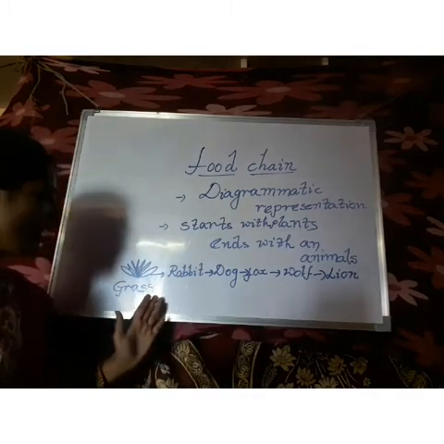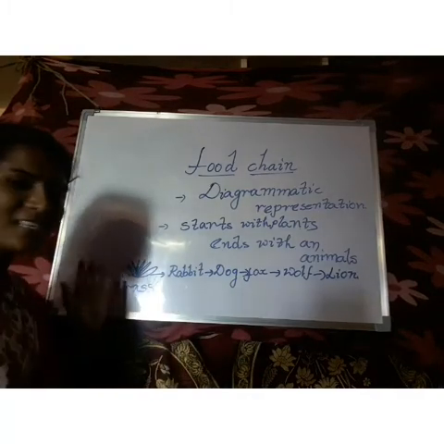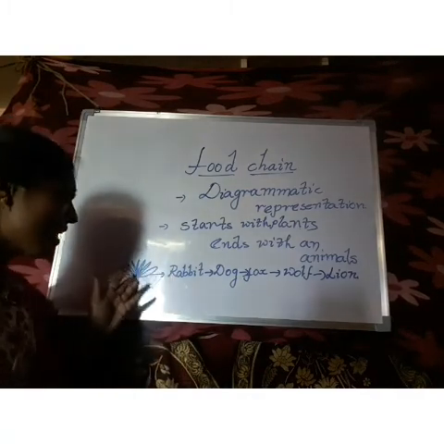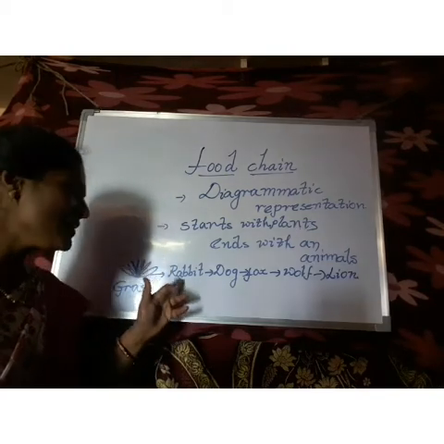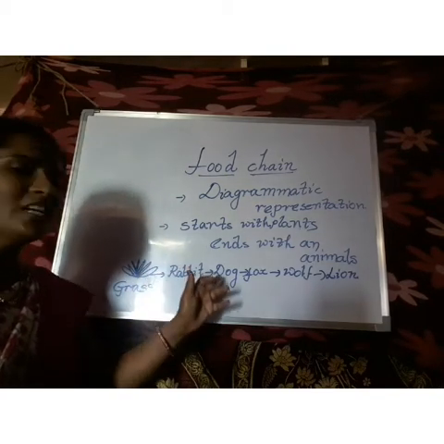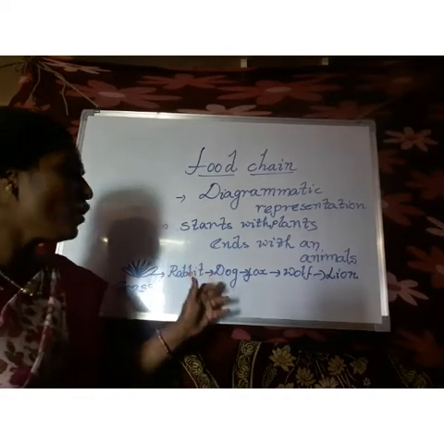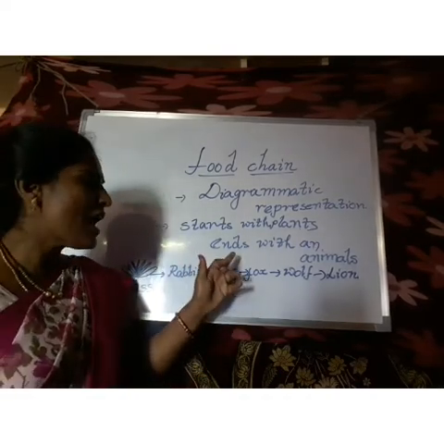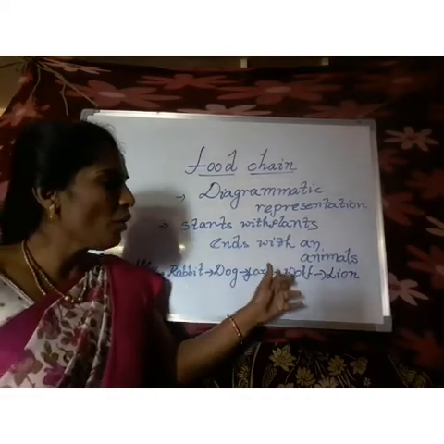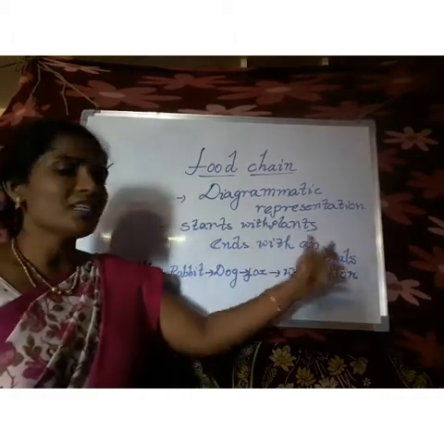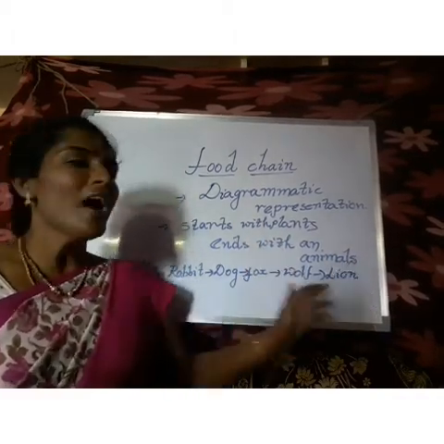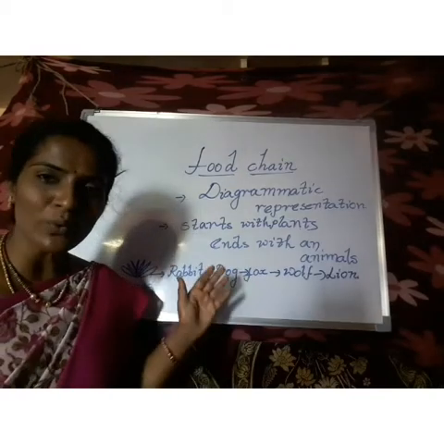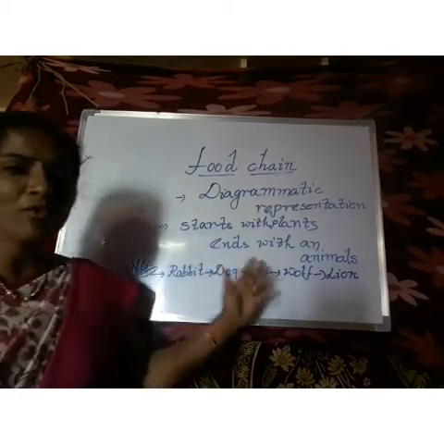See, here grass is a plant, and this grass is eaten by rabbit, the rabbit is eaten by dog, the dog is eaten by fox, the fox is eaten by wolf, and the wolf is eaten by lion. This is a food chain.